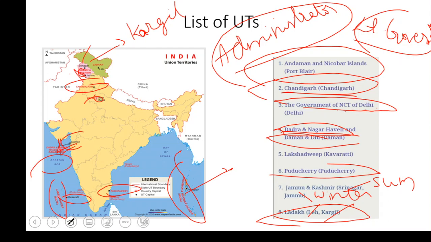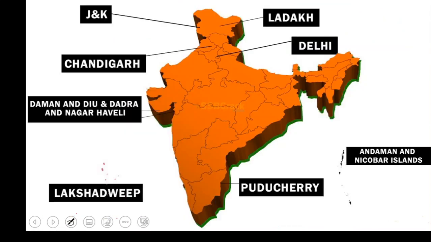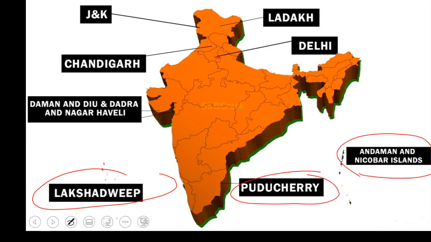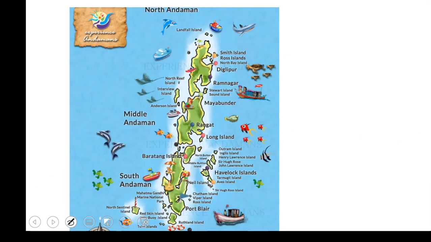So this was the complete picture of it, and if you see on the map, this is how it was. Here you have Lakshadweep, Puducherry, Andaman and Nicobar. Here you have NCR, that is Delhi, Ladakh here, Jammu and Kashmir here, Chandigarh here, Daman and Diu and Dadra and Nagar Haveli. This was the location. Done. Next one is islands. I think we'll start the islands in the next class.